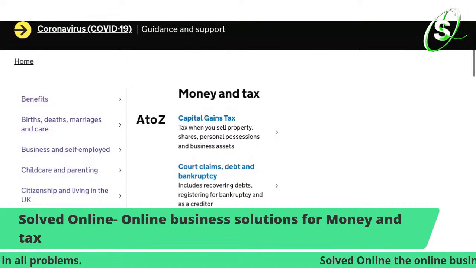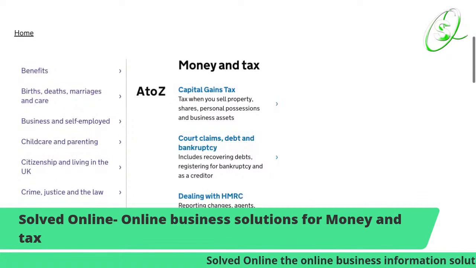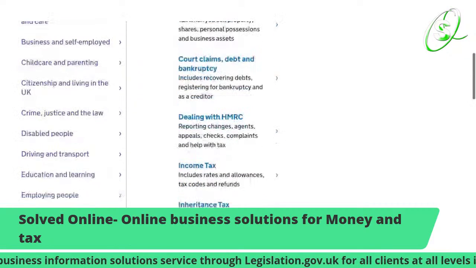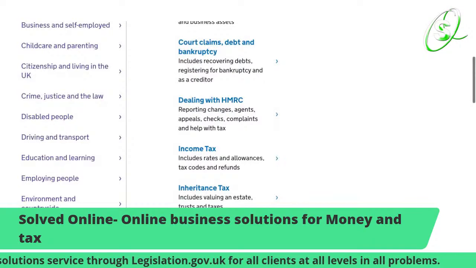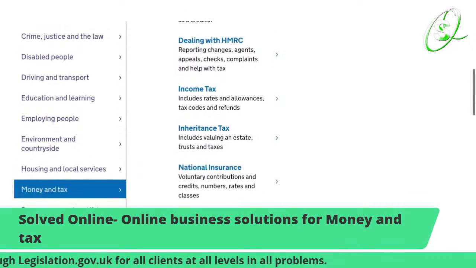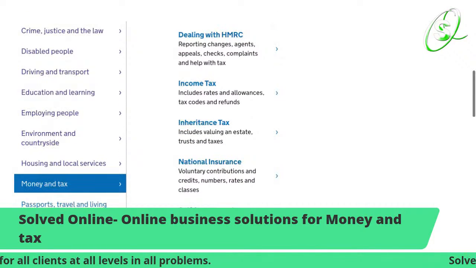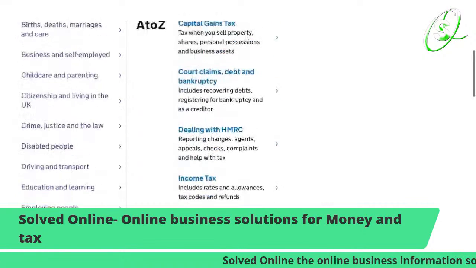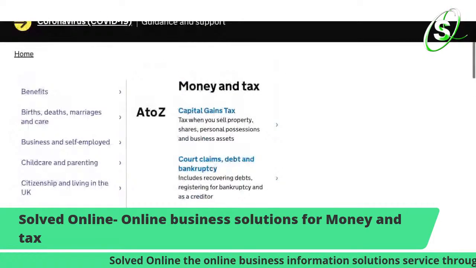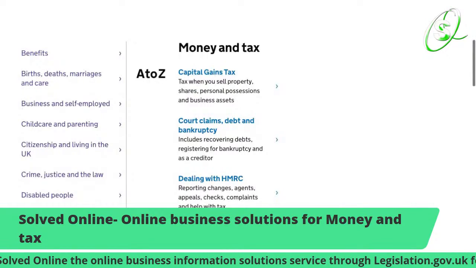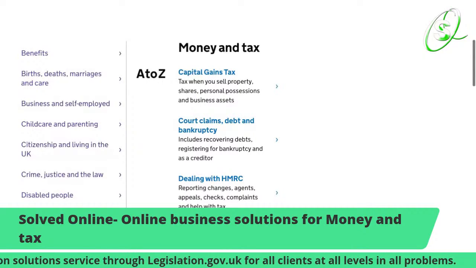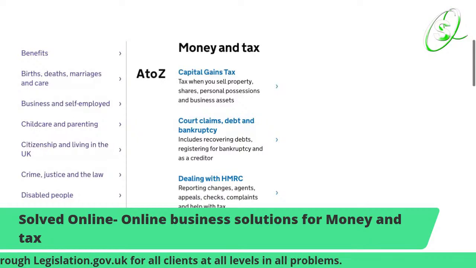We also have court claims, debt and bankruptcy, dealing with HMRC, income tax, inheritance tax, national insurance, self assessment, VAT. All of these things are very, very important. Court claims, debt, we all are subjected to this business.